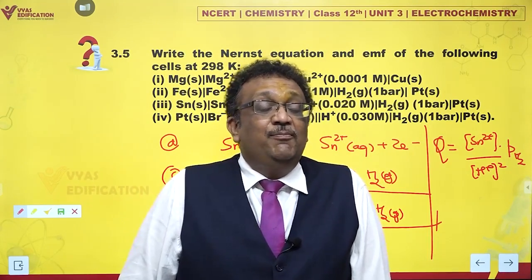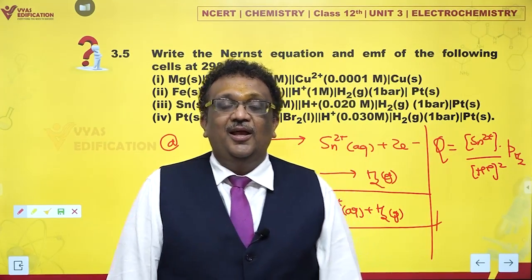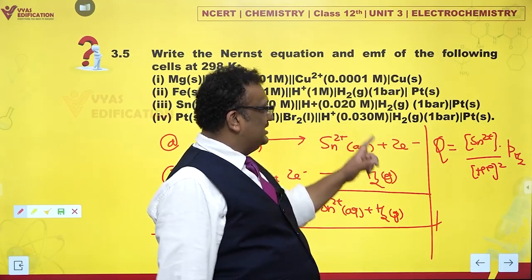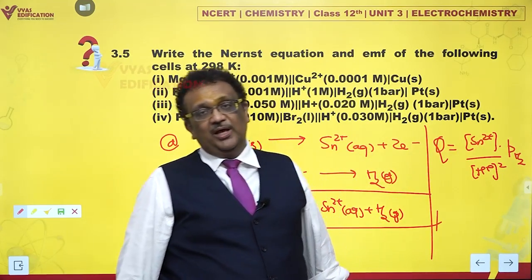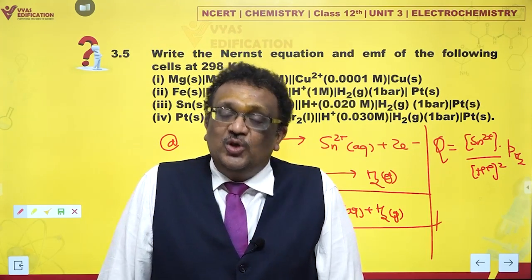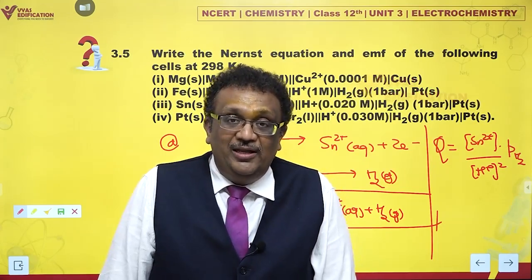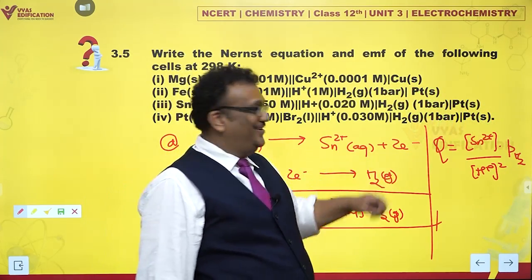Please remember, partial pressure of gases should not be skipped. In NCERT, unfortunately, in such cases where concentration and pressure are both present, they have assumed that only one of them varies. So even if you skip it, it doesn't matter. But accurately, this is the way you have to do this, right?